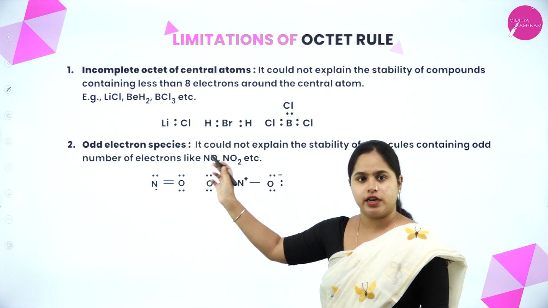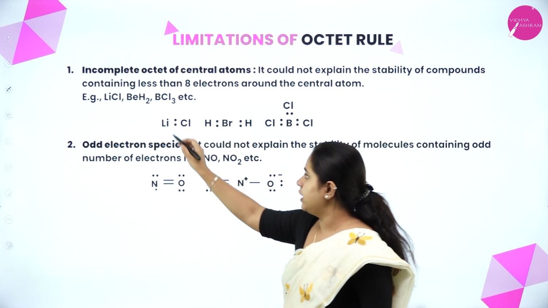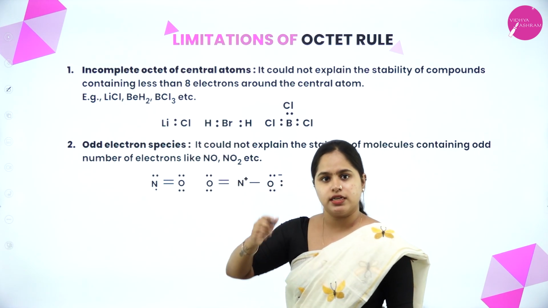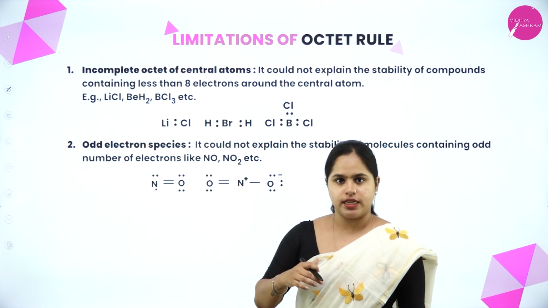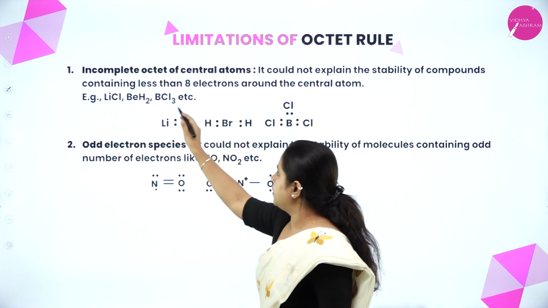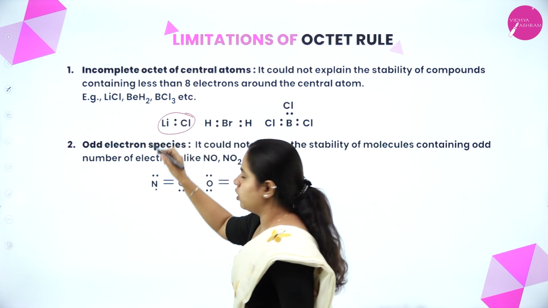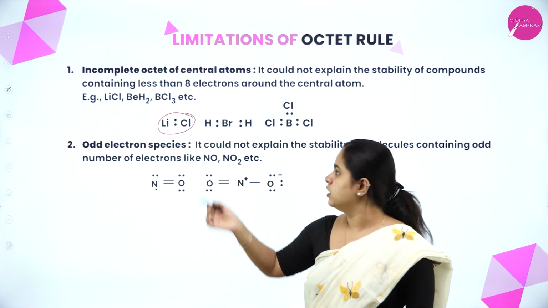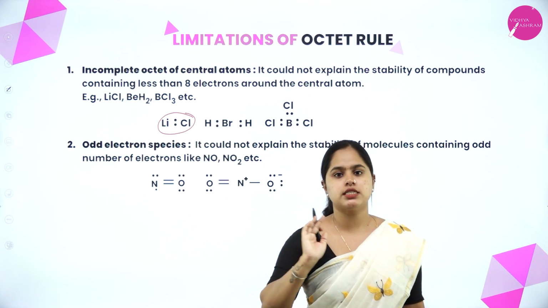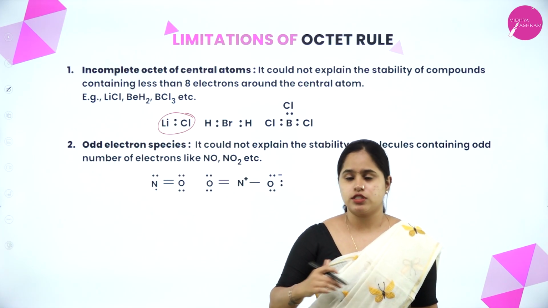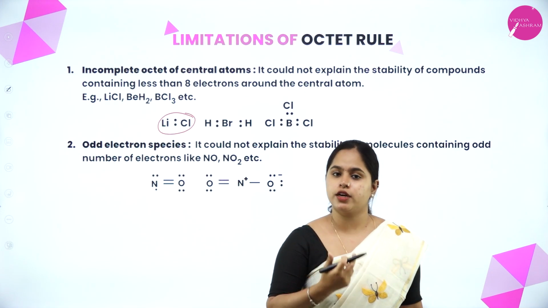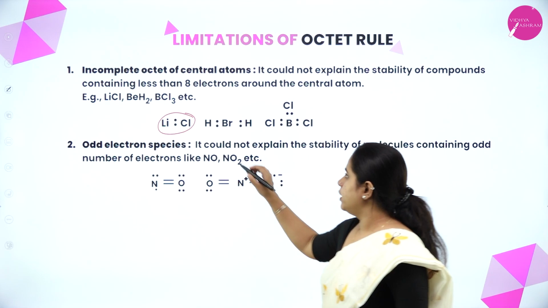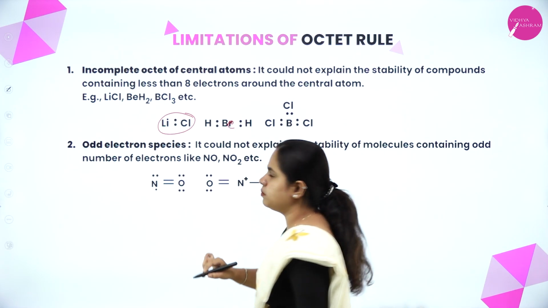As you can see, for lithium chloride, LiCl, lithium contributes 1 electron and chlorine requires 1 electron to attain its stability. So a pair of electrons is shared between them, that is 2 electrons are shared. Chlorine will be able to attain its stability, that is 8 electrons, but lithium will only get 2 electrons, so that is less than 8. That is one example. Now moving on to the next one, beryllium hydride.